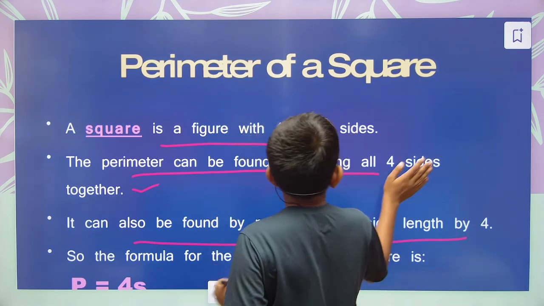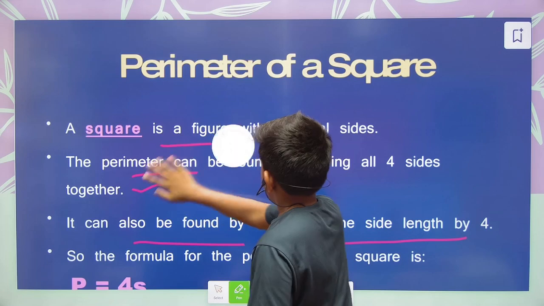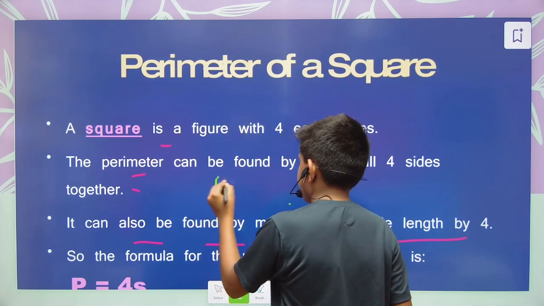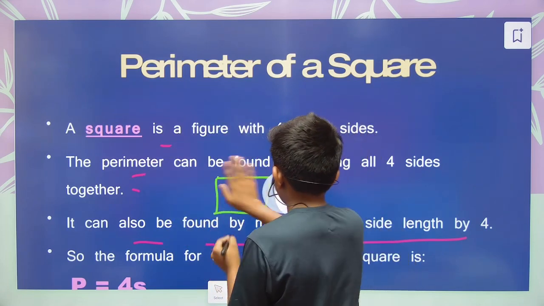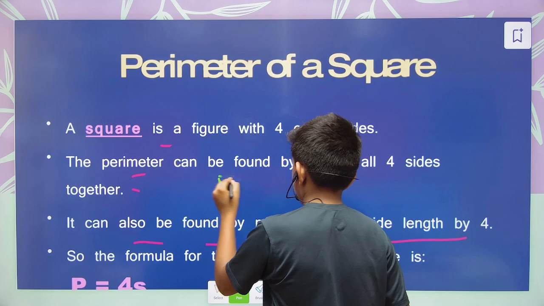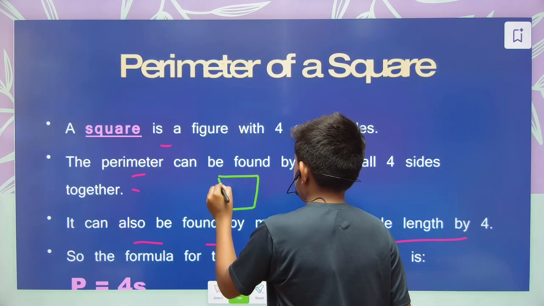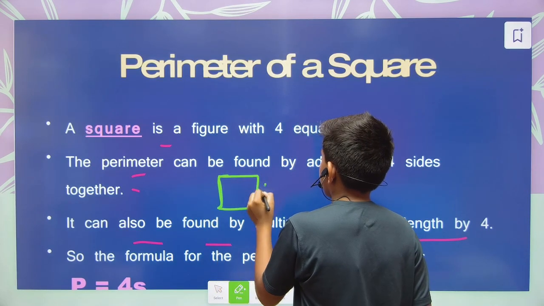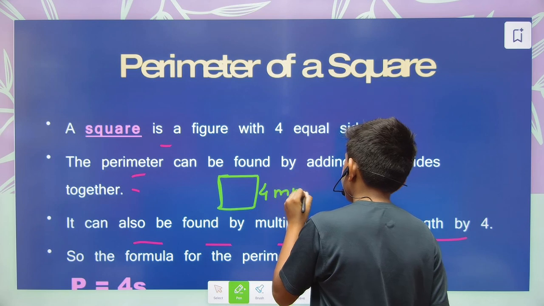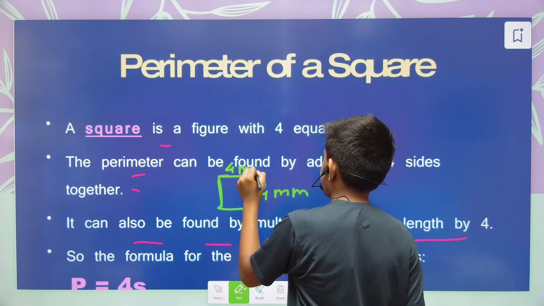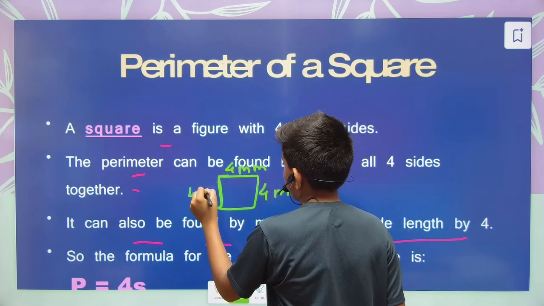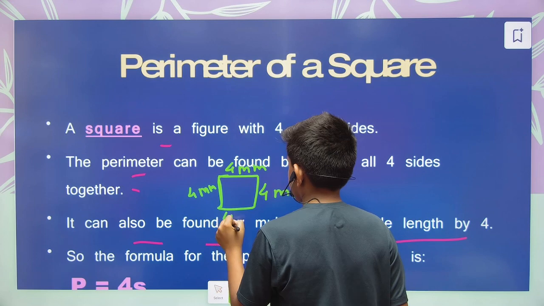Yes. Suppose this is our square. Okay. And a side of the square is 4 mm. This also 4 mm. This also 4 mm. And this also 4 mm.